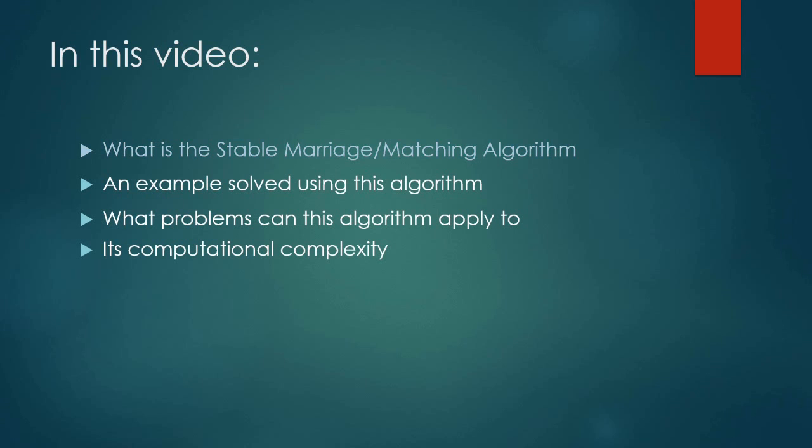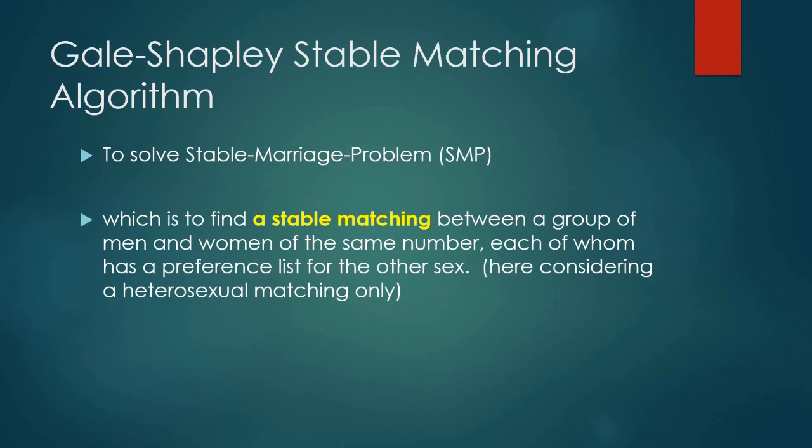To start with, what is the stable matching algorithm? In the 1960s, David Gale and Shapley proved the solvability of the stable marriage problem. That is, for an equal number of men and women, it is always possible to pair up every man and woman and make sure all marriages are stable. They presented an algorithm to do so, and this algorithm is named after them.